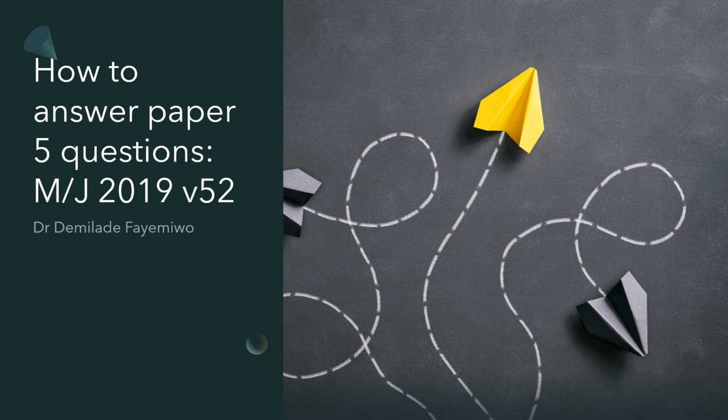So just to start you off, I want you to know that paper 5 is a planning and analysis paper, which means that when you go into the exam to write this paper, you are not expected to do an experiment at all. What you are expected to do, however, is to plan an experiment. And what I often say to the students that I have taught this particular section of the A-level syllabus is that you need to imagine yourself in the position of a person doing the experiment so that you can think of how you would plan it out. And you need to be as logical and as analytical as possible for you to pass paper 5.